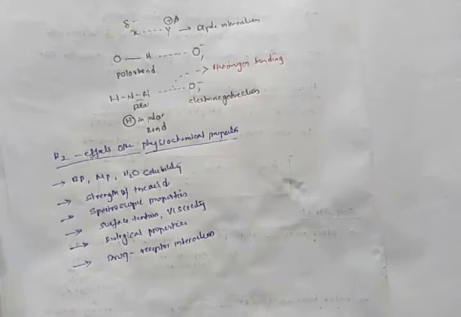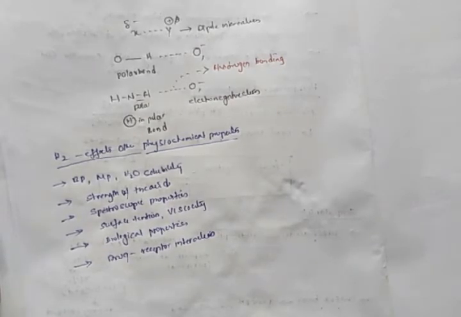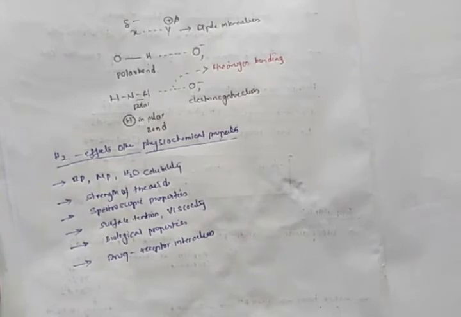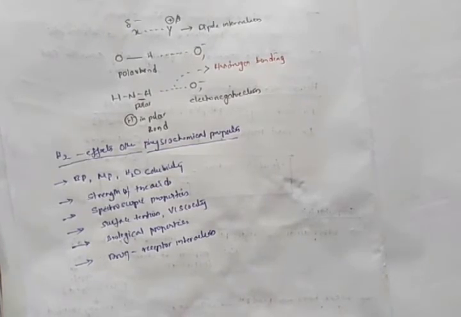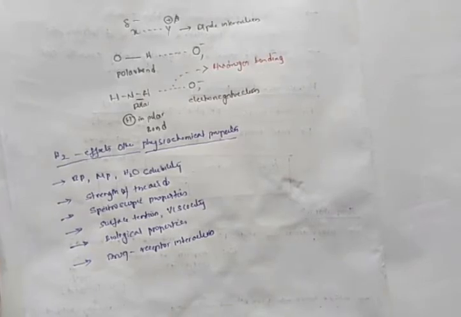So this hydrogen bonding affects other physicochemical properties like boiling point, melting point, as well as solubility of the drug molecule. Generally this hydrogen bonding favors enhancement of boiling point, melting point and water solubility.